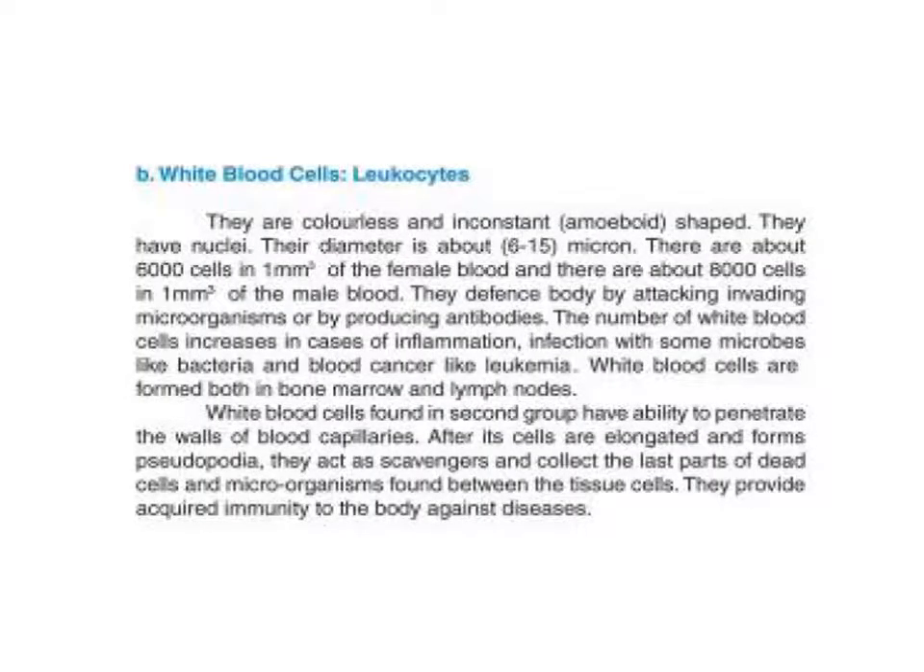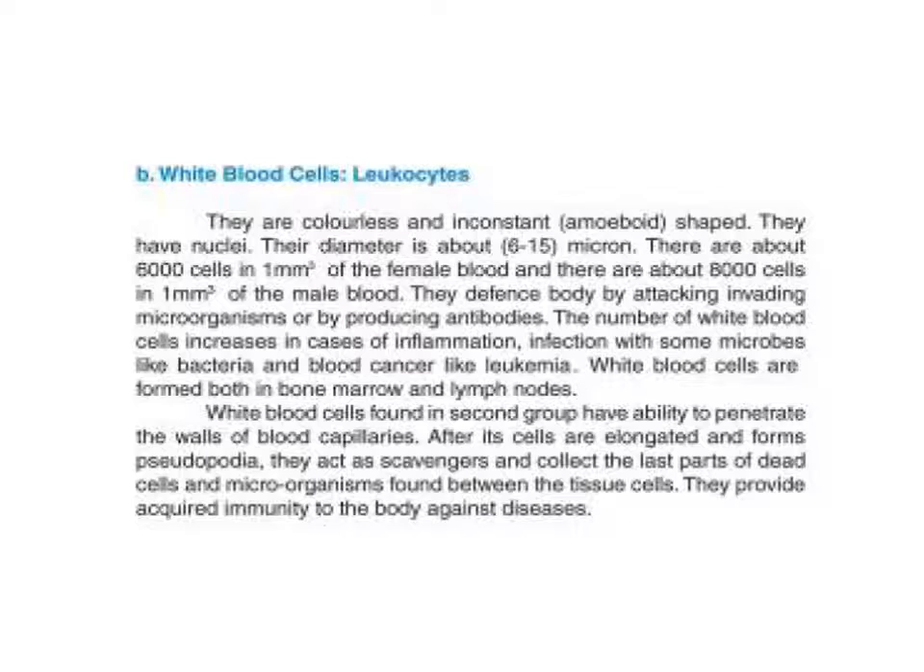White blood cells. The corresponding name is leukocyte. Leukocytes are colorless. When we talk about red blood cells, we say red color. But white blood cells are colorless and inconstant in shape, or amoebic shape. This is a difference between white blood cells and red blood cells.